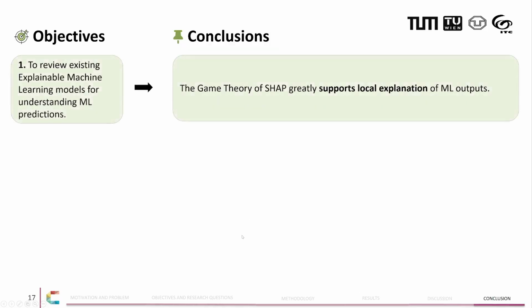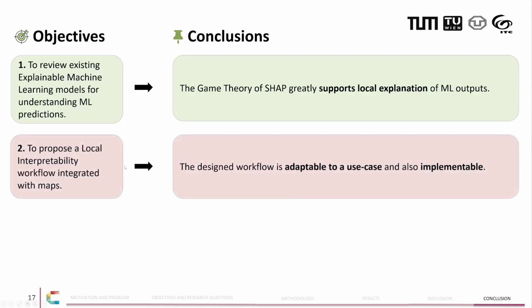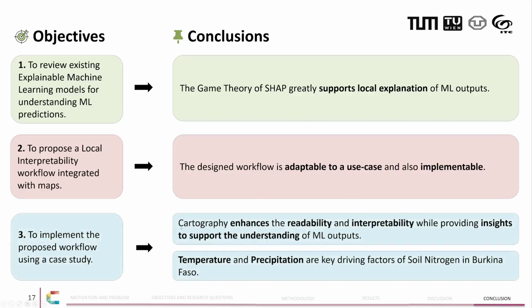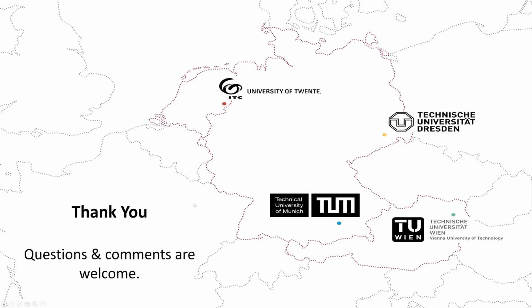So regarding the conclusion, I'm saying that the SHAP model is able to support local explanation of the machine learning models, as we've seen in the results. And the proposed workflow that I designed is also adaptable to a use case, for example, digital soil mapping, and also implementable. Finally, cartography, as we've seen with the maps, is able to enhance readability and interpretability of the results. It also helped us to understand that temperature and precipitation are the driving factors of soil total nitrogen in Burkina Faso.